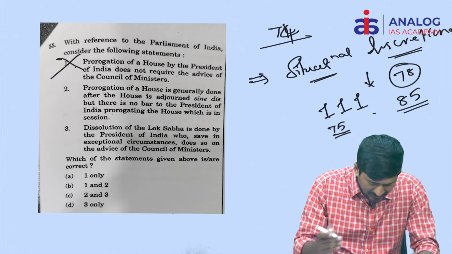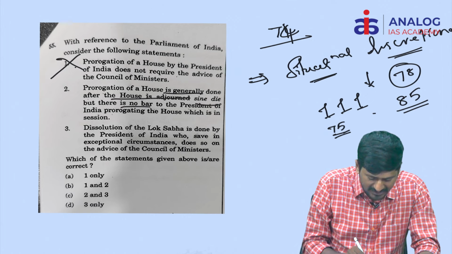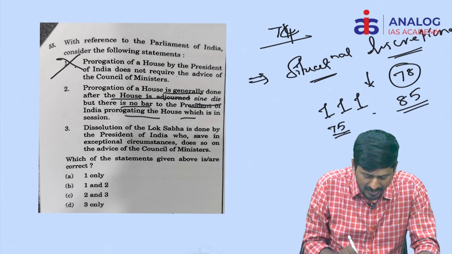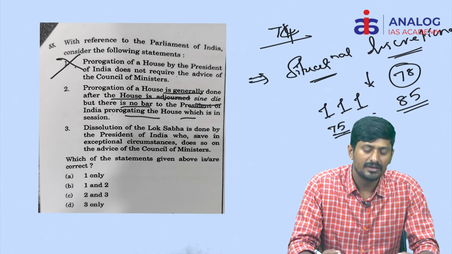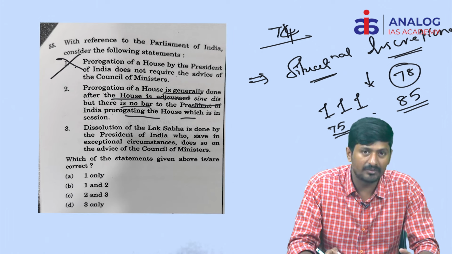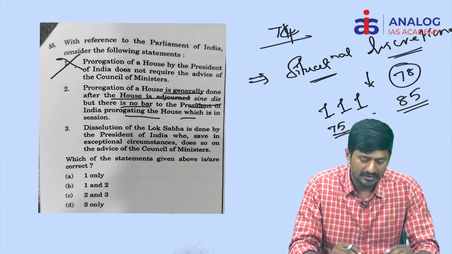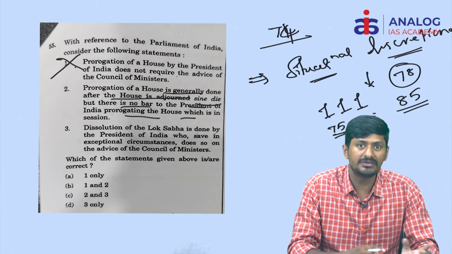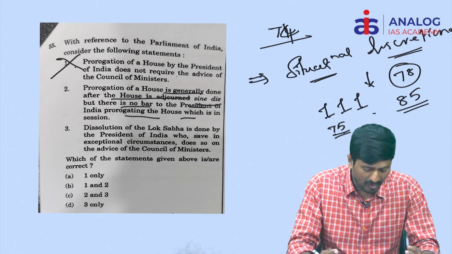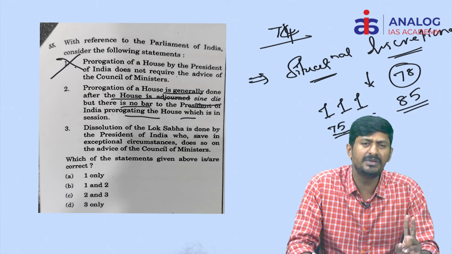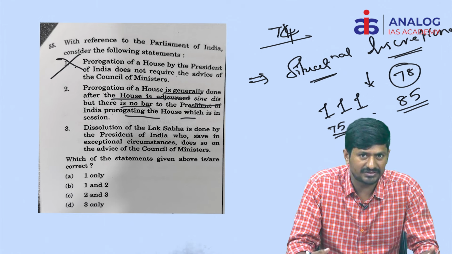Okay, right. So next: prorogation of House is generally done after the House is adjourned sine die, but there is no bar to the President of India proroguing the House which is in session. See, you look at this point very closely. In the parliamentary form of democracy, especially in the Indian context, according to Article 85 of the Constitution, the Prime Minister and Council of Ministers, the executive, has been given flexibility regarding the number of sessions of the Parliament. But what Article 85 is talking about is there must be a minimum of 2 sessions. So more than 2, there can be any number of sessions.